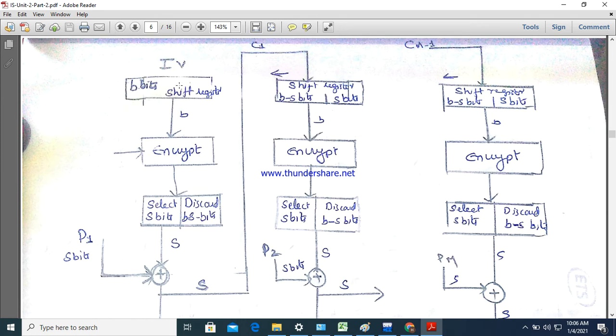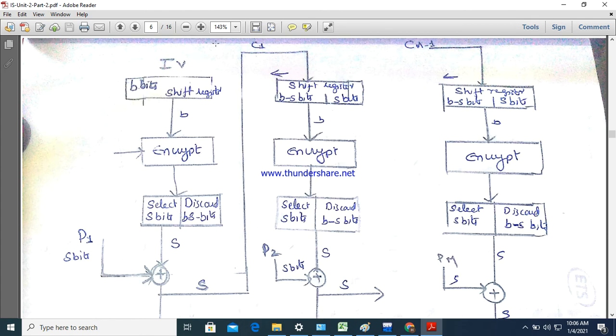The initial vector will first be stored in the shift register and encrypted, and then we select only s bits because the transmission here is character by character, and a character is 8 bits. So we take 8 bits here, 8 bits from the plain text, XOR, and the resultant is 8 bits of cipher text.